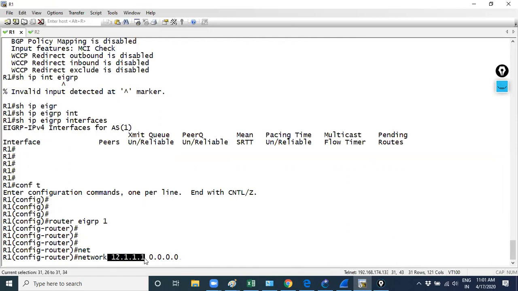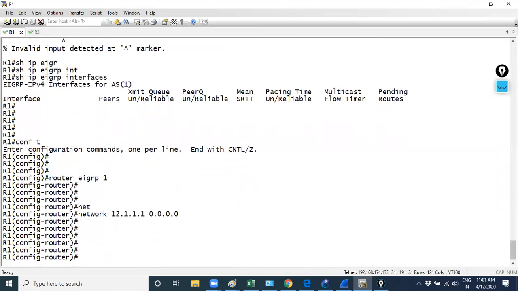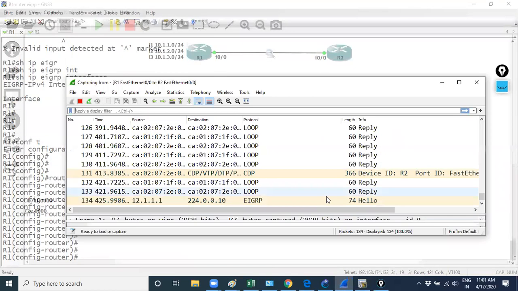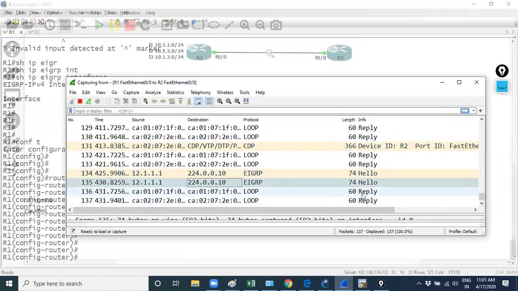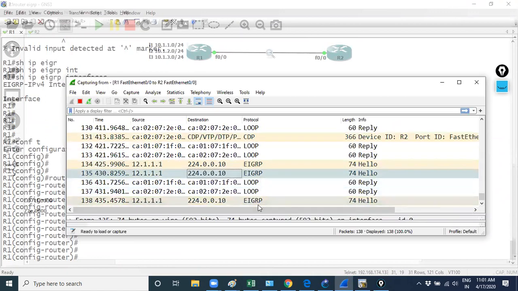But if you use the same command on R2, there is no interface, or no network like this. The address configured on R2 is 12.1.1.2, not 12.1.1.1. So you need to know first what your topology is, what kind of information you have. Suppose here I am using the command network 12.1.1.1 like this. Here you can see it will start sharing the EIGRP hello message every 5 seconds.